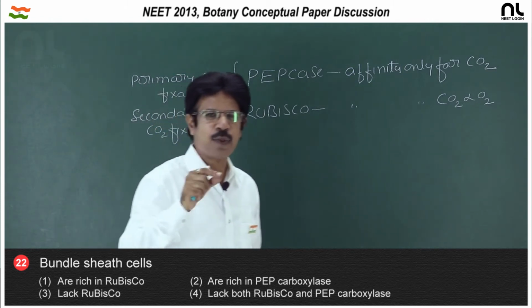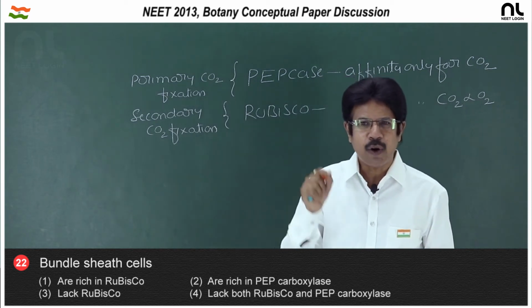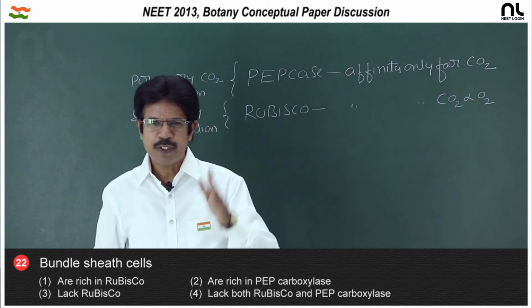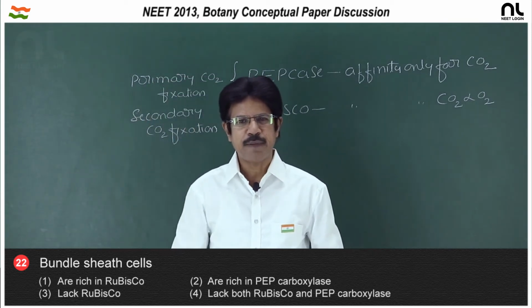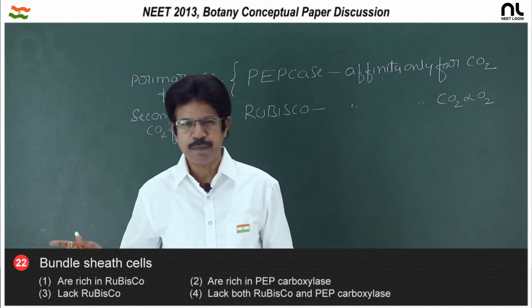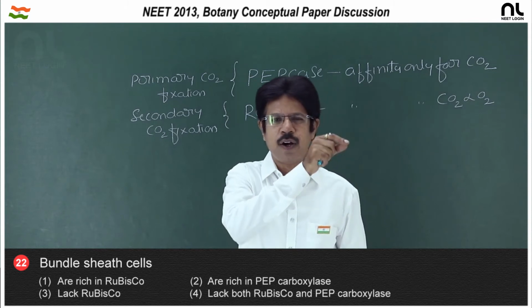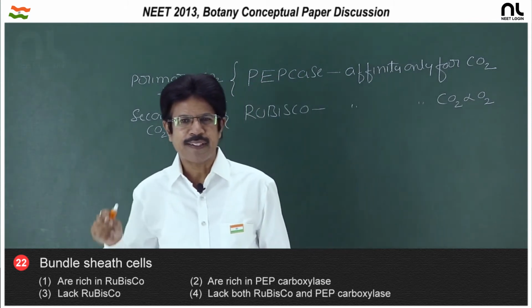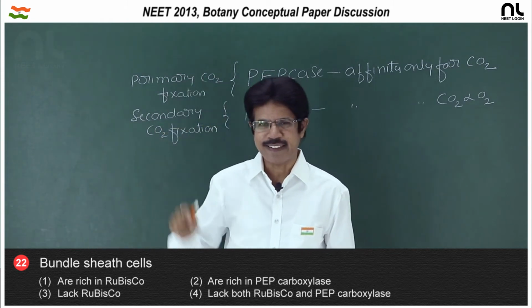The internal CO2 available in bundle sheath cells comes from oxidative decarboxylation of pyruvic acid. In mesophyll cells the primary CO2 acceptor is PEP, and in bundle sheath cells it is RuBP. In mesophyll cells the primary carboxylation product is oxaloacetic acid. In bundle sheath cells the secondary carboxylation product is phosphoglyceric acid.